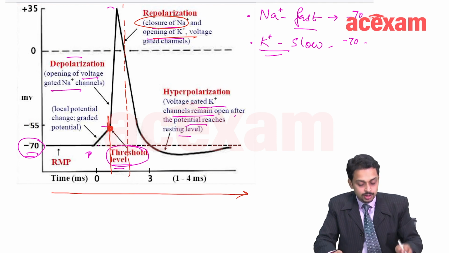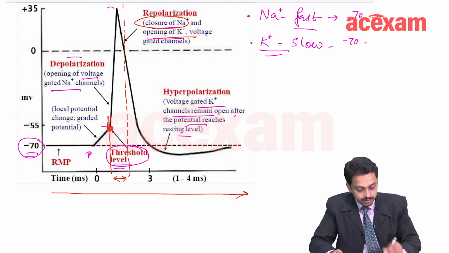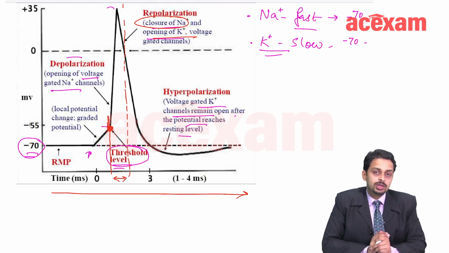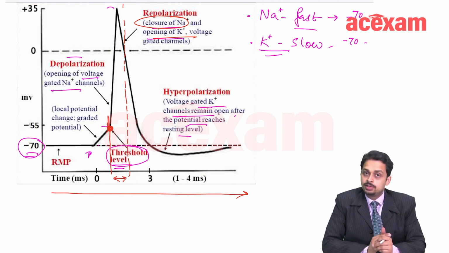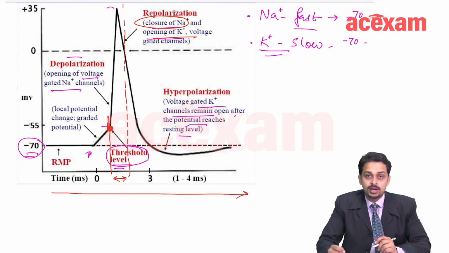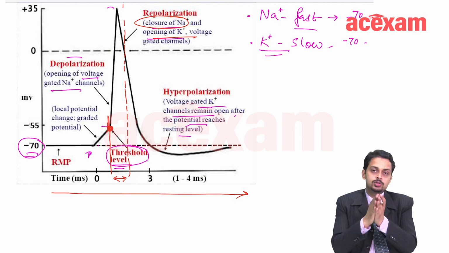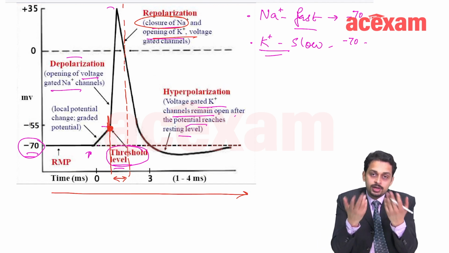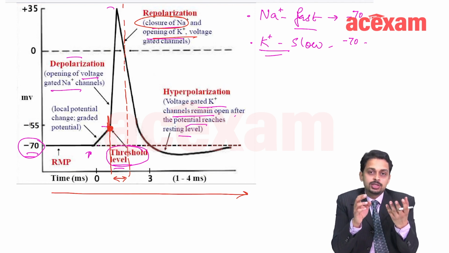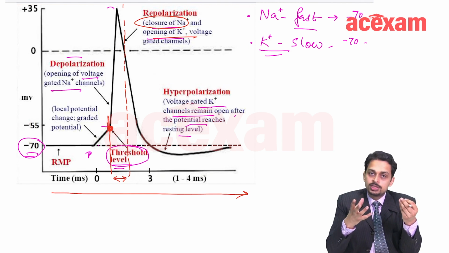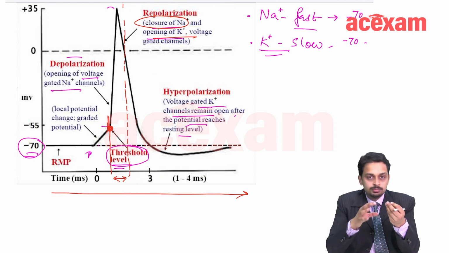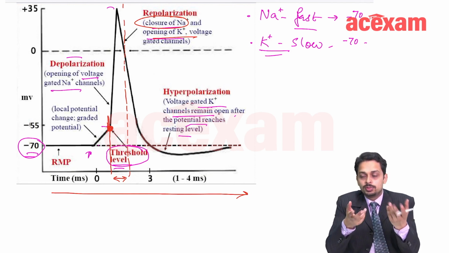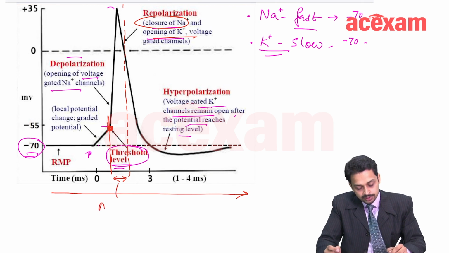So, this is the time period in which even if you give additional charge or additional potential, there will be no activity. Why is it so? Why is it absolute? Simply because almost all the sodium channels are already open at this time. The reason for action potential is opening up of voltage gated sodium channels. If they are already open, giving more potential to them will not do anything good. So therefore, this is absolute refractory period.